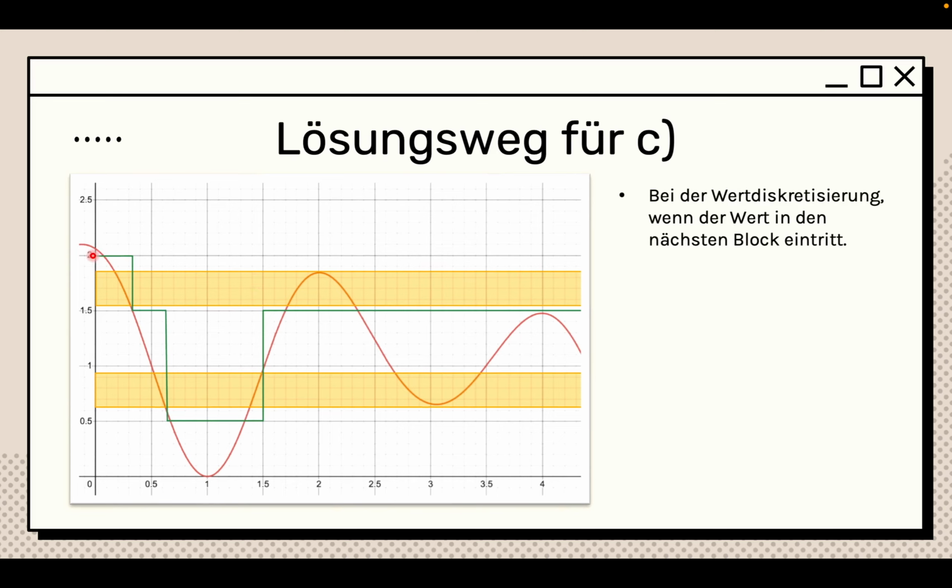So we say the line continues up until it enters a new block. Once it enters a new block, we go there, and it continues up until it goes here. Then it stays there. Then the graph goes again on the second block, goes up again, and stays there for its totality. And that's pretty much it.